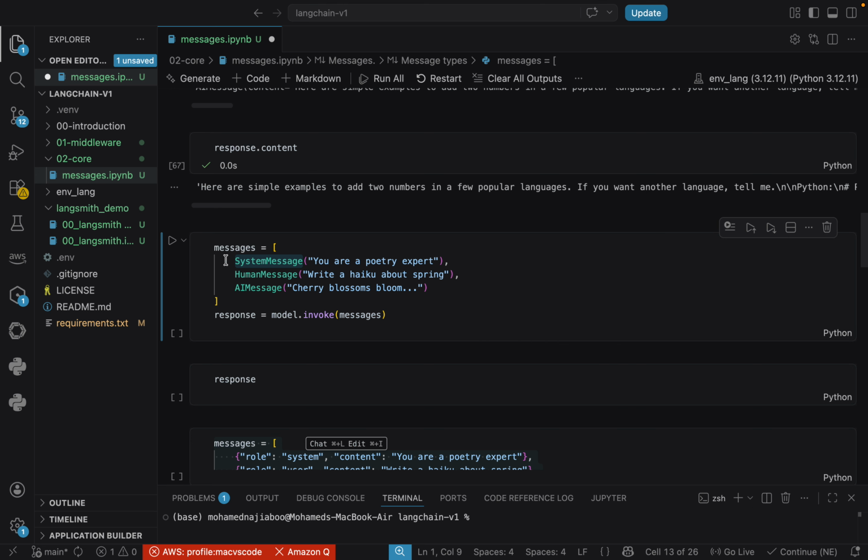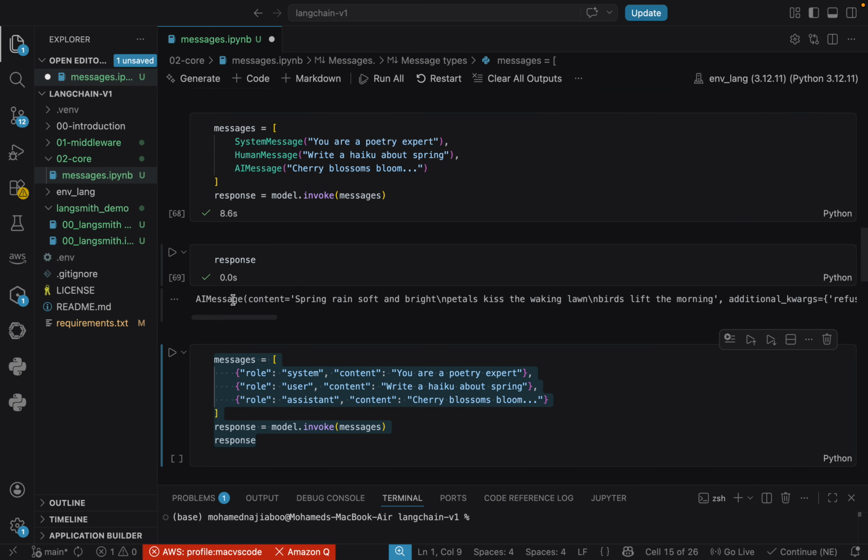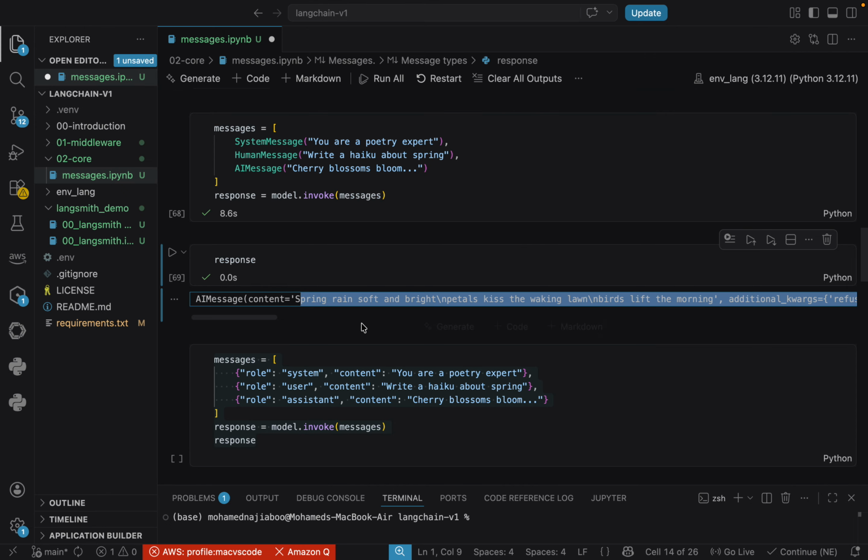Now more messages can be added to a message list. This happens when a continuous conversation is happening. We will create a list of messages and pass it to the LLM model. Here we can see that we have a system message, a human message, and an AI message, and we are passing these messages to the model. So here we can see model.invoke with messages to generate the response. This will also take some time, maybe 10 seconds. We'll see. Okay, so here also we can see the response is an AIMessage and we are getting the result.